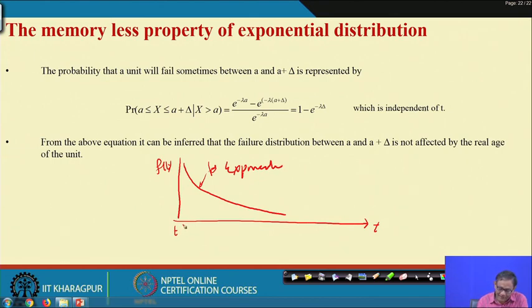Now, suppose you have passed a certain time, you are at t equal to t1. Which distribution does this unit follow after time t1? It will be the same exponential distribution, because it does not remember the past of its distribution. That is the memoryless property.